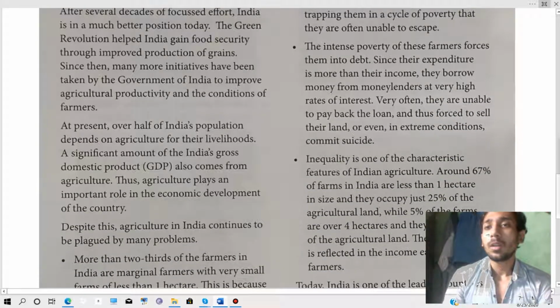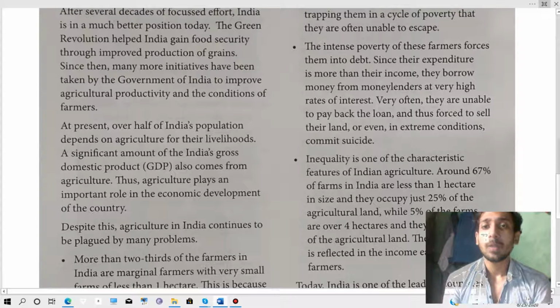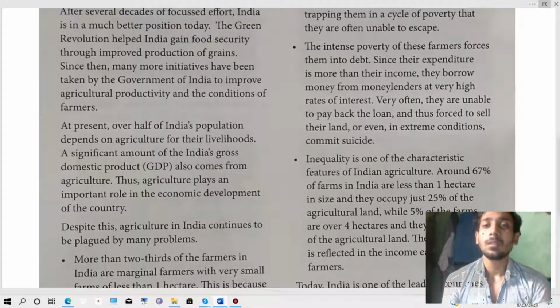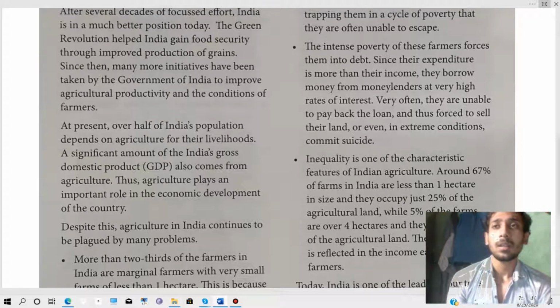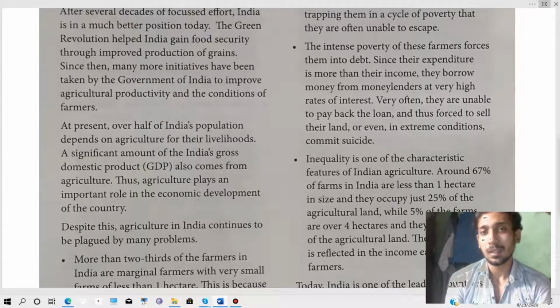The intense poverty of these farmers forces them into debt. Since their expenditure is more than their income, they borrow money from moneylenders at very high rates of interest. As we have just seen, the poverty level has increased, and so farmers take debts from moneylenders.